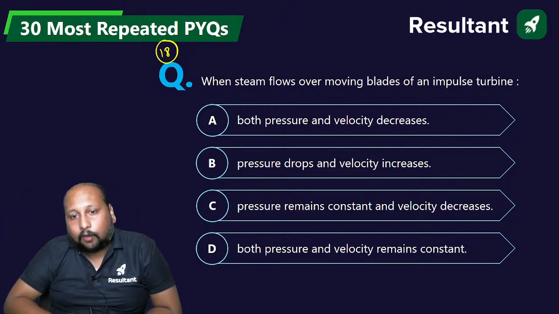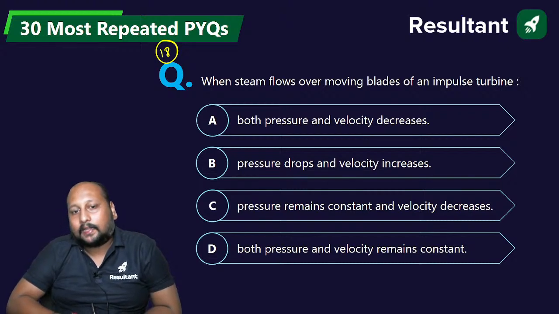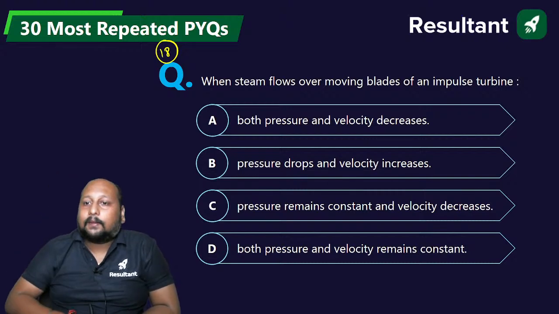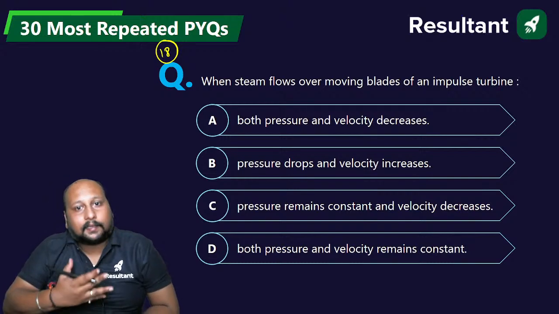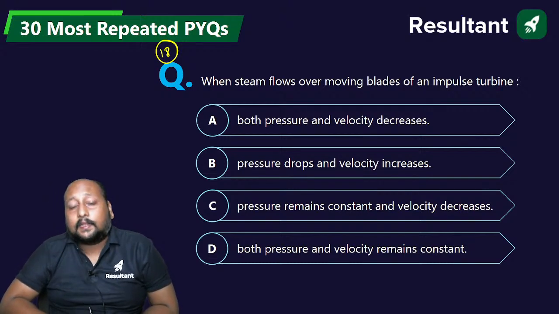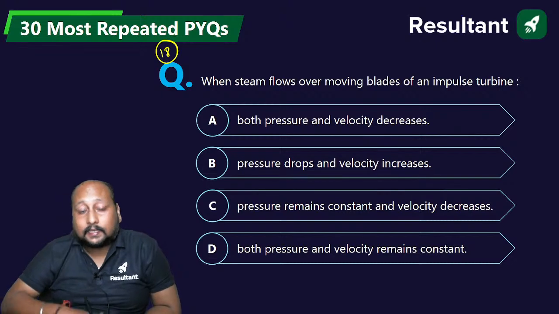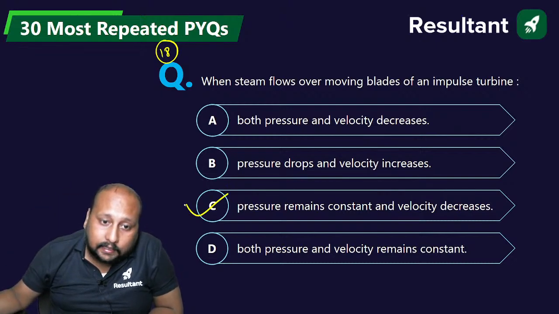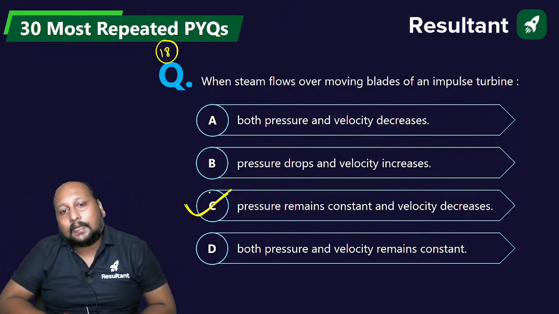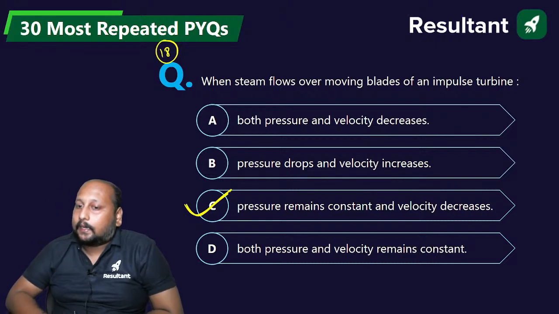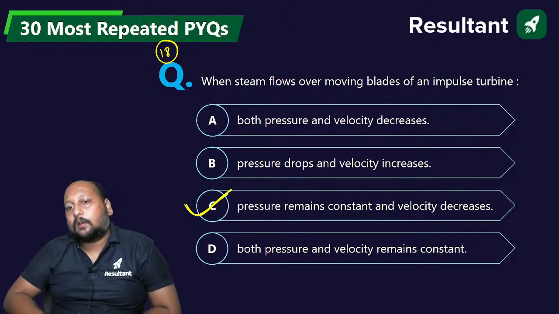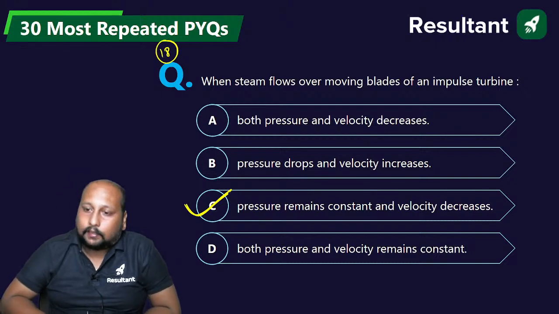So we cannot have options B and D. Now we have to go with A and C. The most significant characteristic of an impulse turbine is that when the steam is flowing over the moving blades, the pressure always remains constant but the velocity decreases. Option C is the correct answer. Pressure remains constant but velocity decreases, so we go with option C.